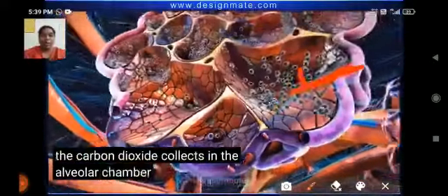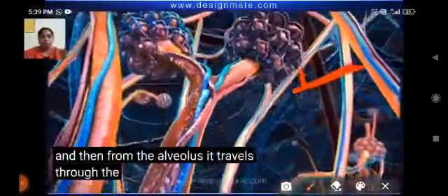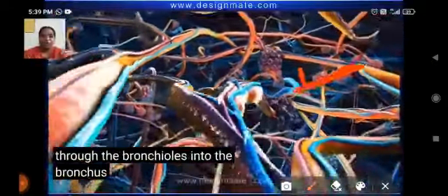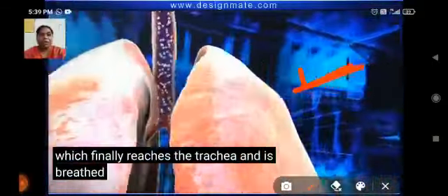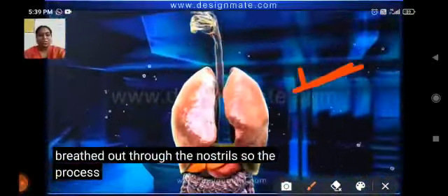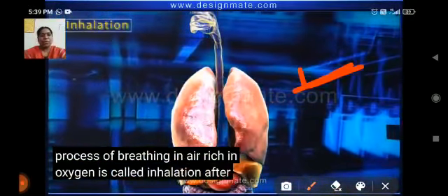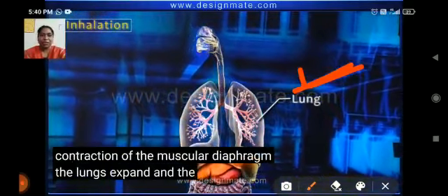In the alveoli, you may observe that they have the capacity of picking up the oxygen and removing the carbon dioxide and other gases. Now you can observe the exhalation process. In the exhalation process, the waste gases are removed from our lungs. So this is the exhalation process, and this is the mechanism of respiration. I hope you understood it very well in this video.